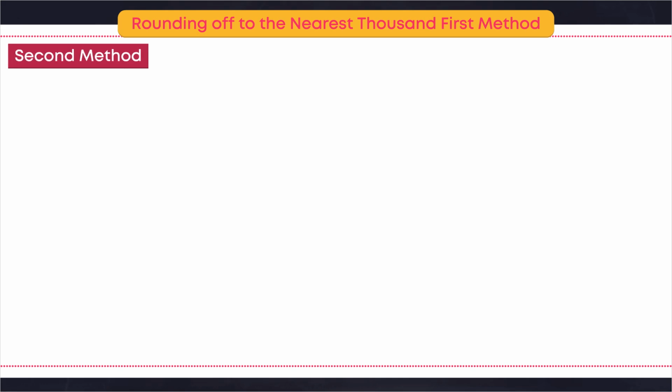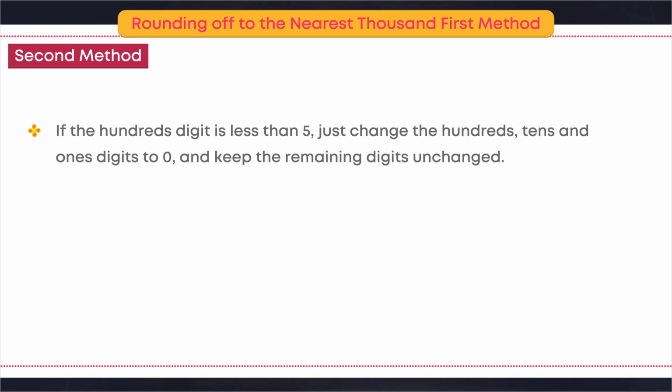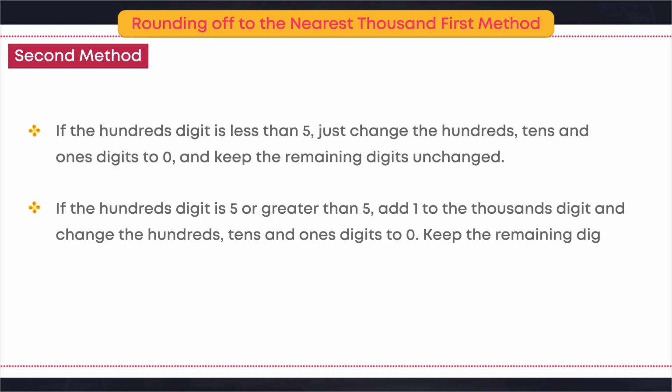Second method. If the hundreds digit is less than 5, just change the hundreds, tens and ones digits to 0 and keep the remaining digits unchanged. If the hundreds digit is 5 or greater than 5, add 1 to the thousands digit and change the hundreds, tens and ones digits to 0. Keep the remaining digits unchanged, if any.